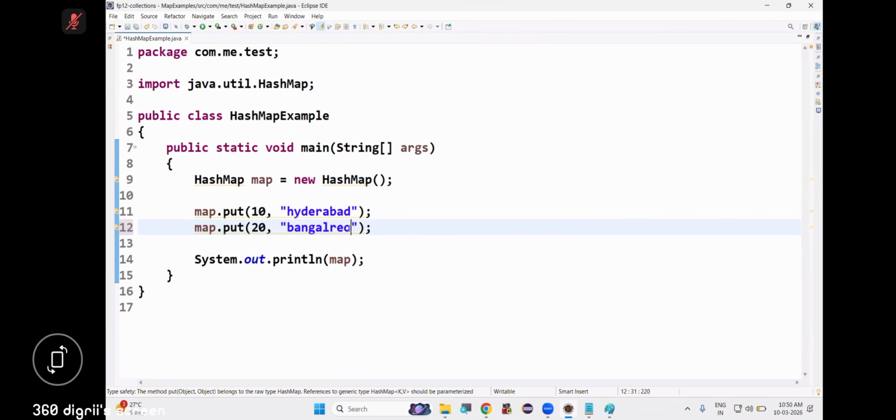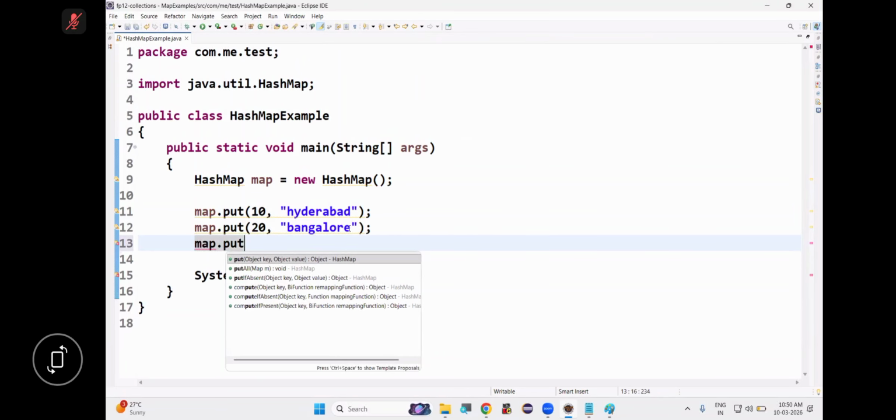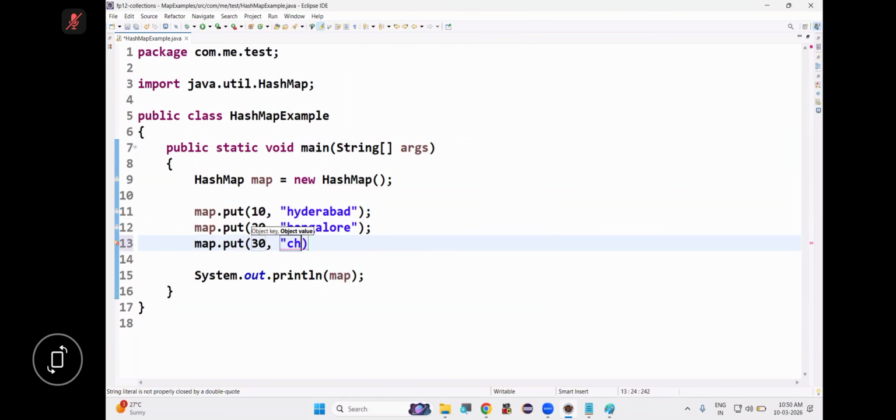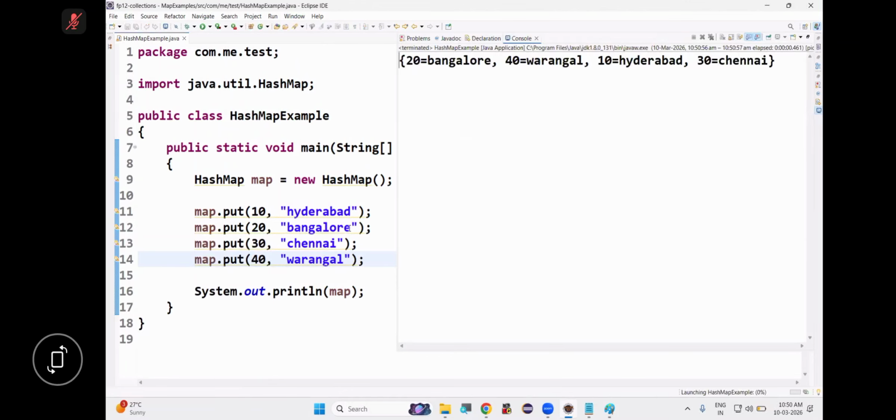Okay, so tell me next. Insertion order is preserved or not preserved? Let's check.